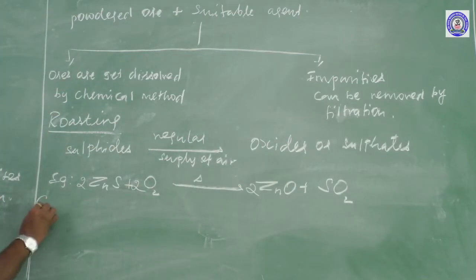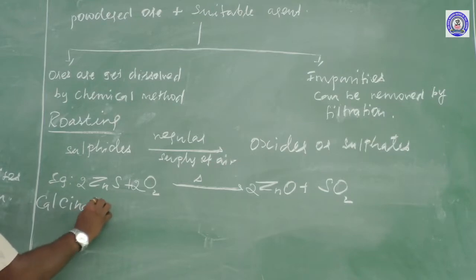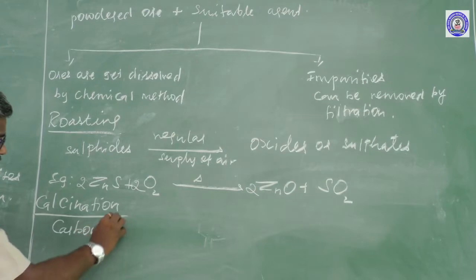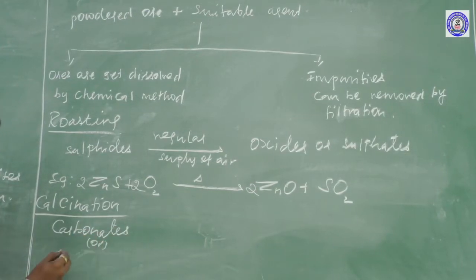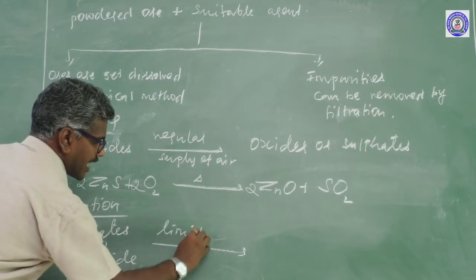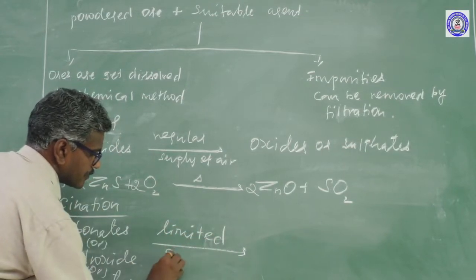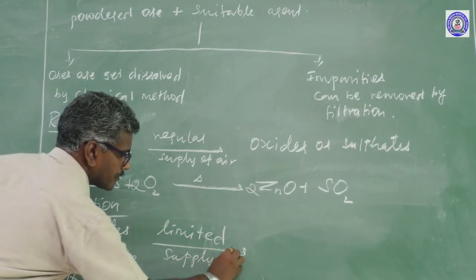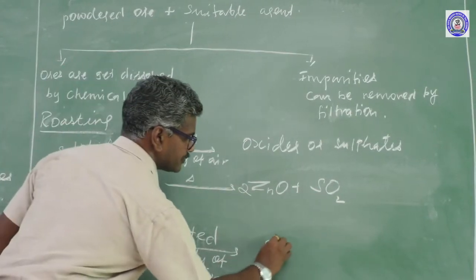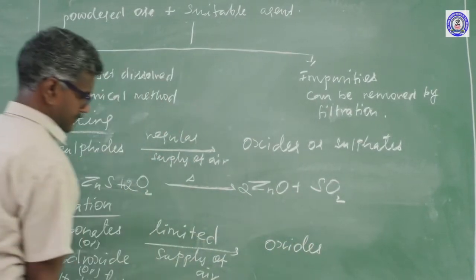Another one is calcination. Here carbonates or hydroxides or hydrates are treated with a limited supply of air or absence of air to form oxide.